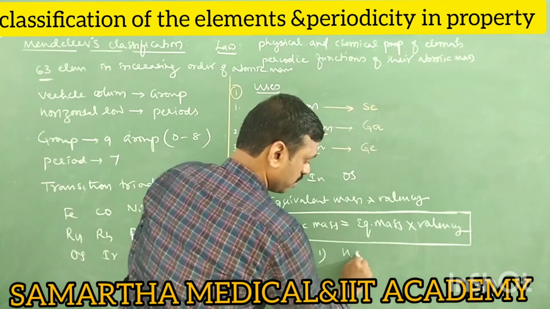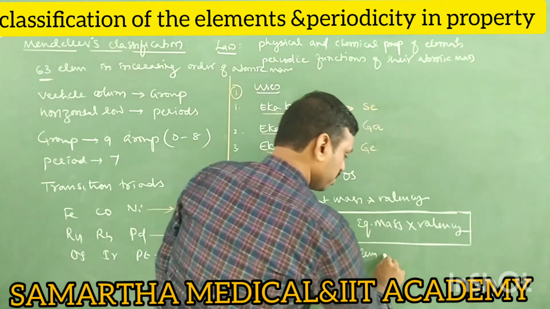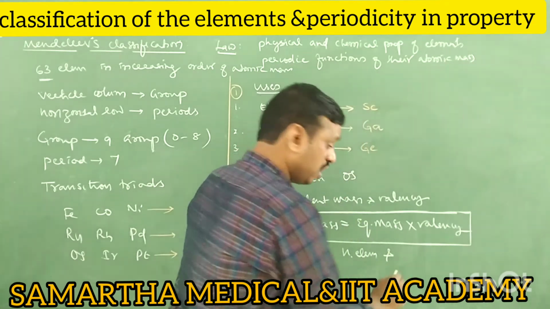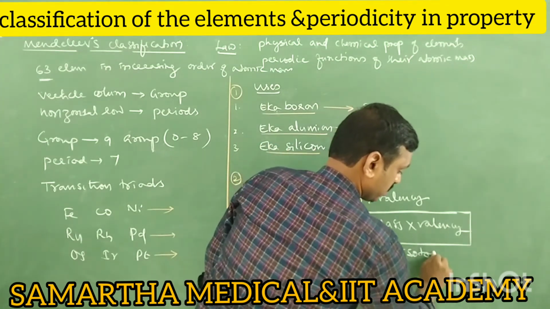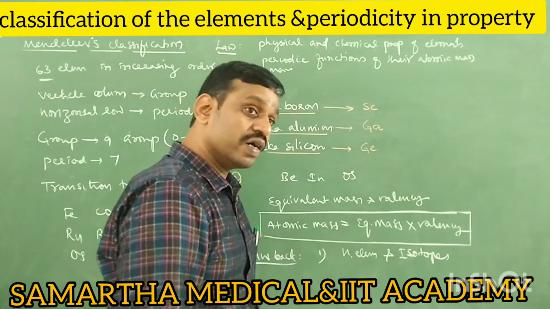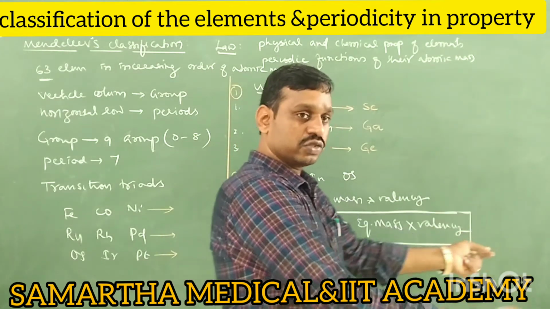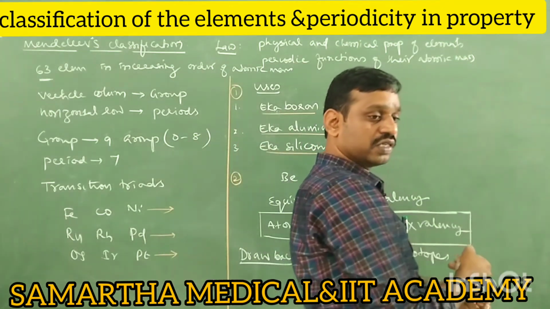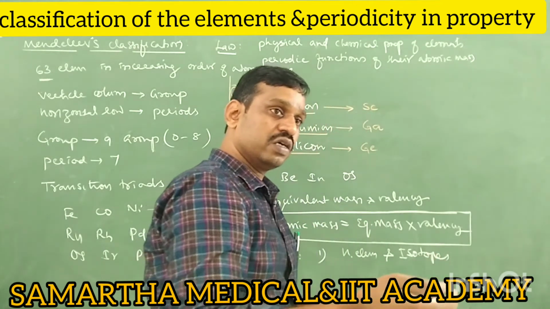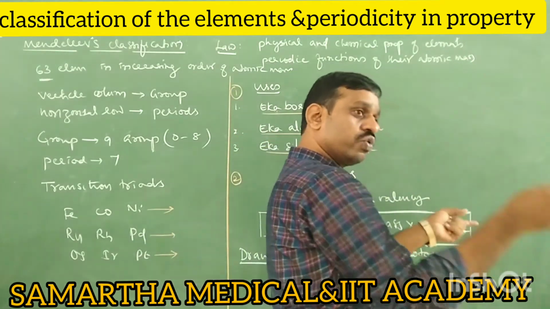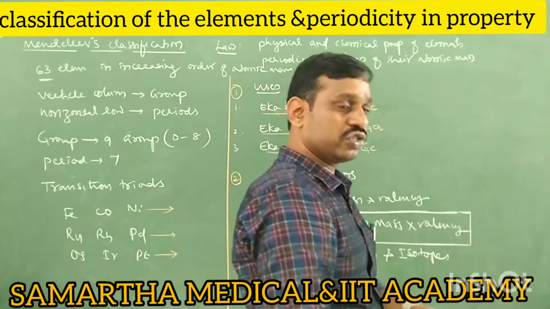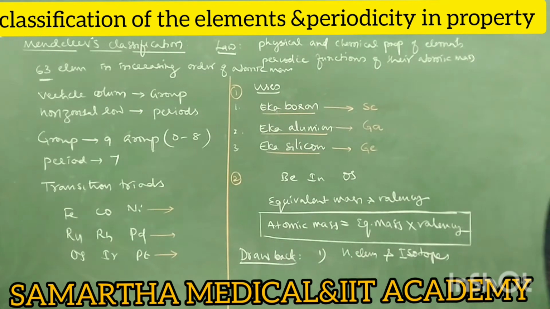Hydrogen element. Not only hydrogen, this classification did not give the proper position to even isotopes also, because he arranged it on the basis of atomic masses. Isotopes have different atomic masses, so they come in increasing atomic masses. But all the isotopes should belong to one element. Like for example, hydrogen is an element. Its isotopes are protium, deuterium, tritium. These three are the isotopes.